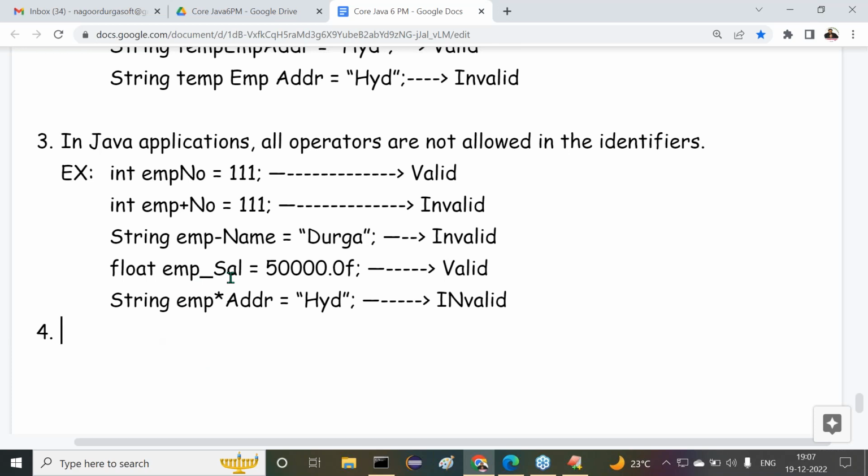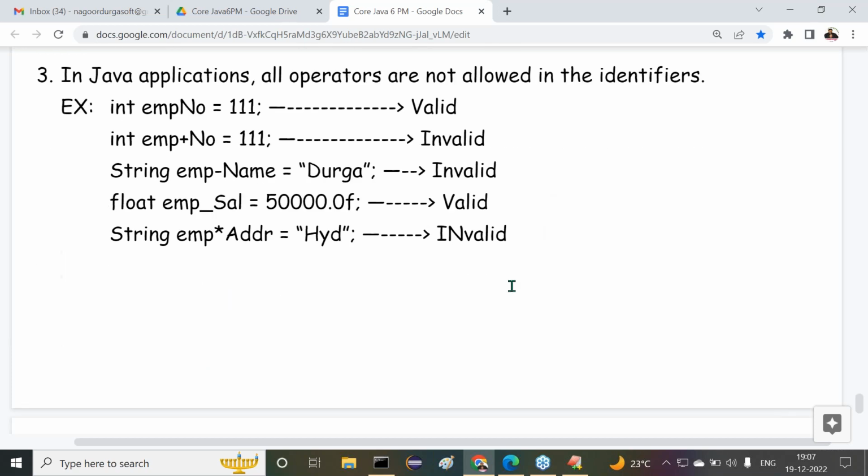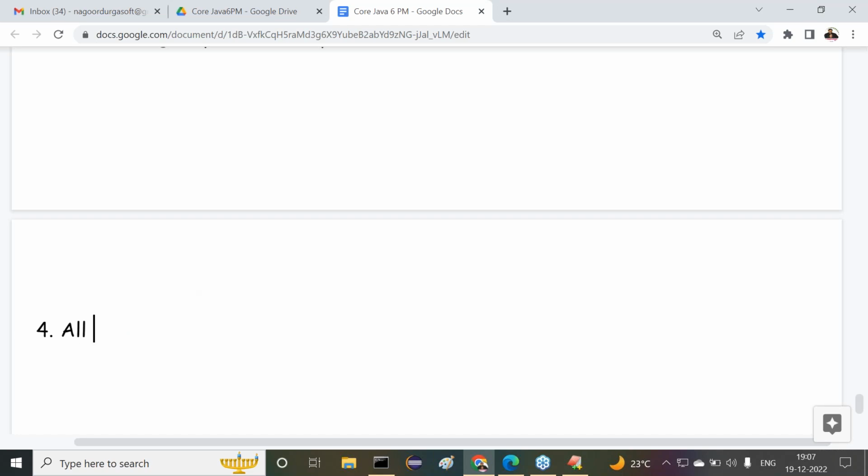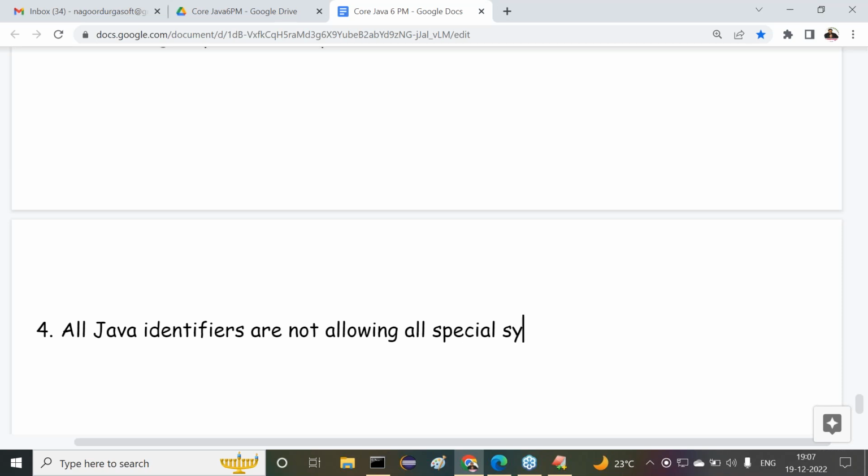Observe carefully, all of you. Point number 4: Java identifiers do not allow special symbols except the dollar symbol, that means the underscore symbol and the dollar symbol.